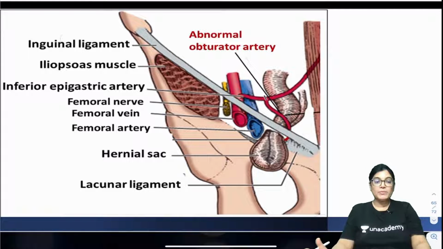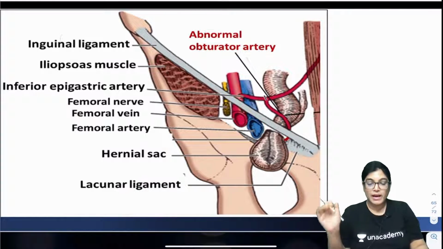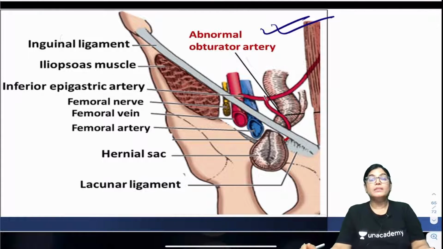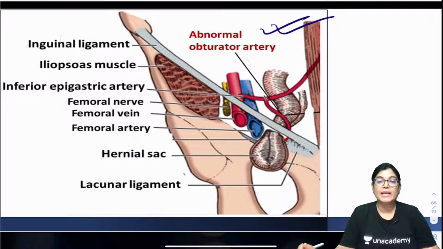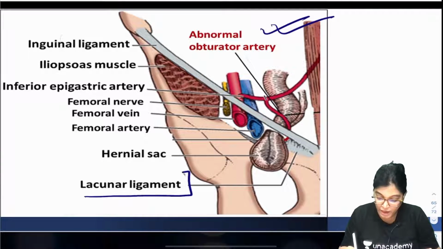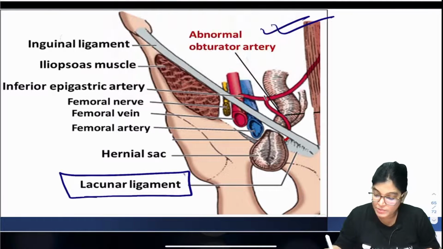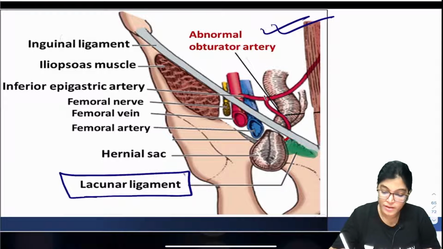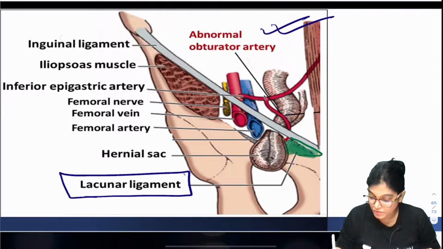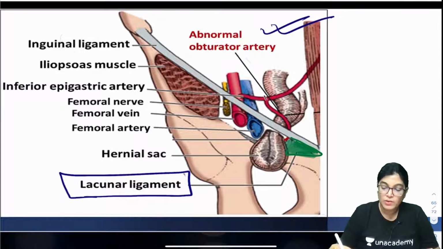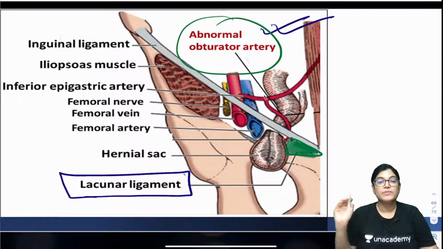In this diagram everyone can appreciate the abnormal obturator artery. What you can see is that this abnormal obturator artery is lying in close relation to which ligament? The lacunar ligament. This triangular ligament which I am highlighting here is the lacunar ligament, and you can see that the abnormal obturator artery is lying over the lacunar ligament.